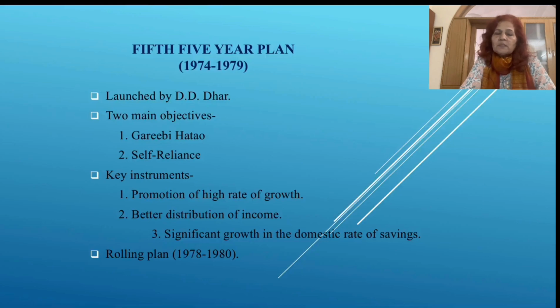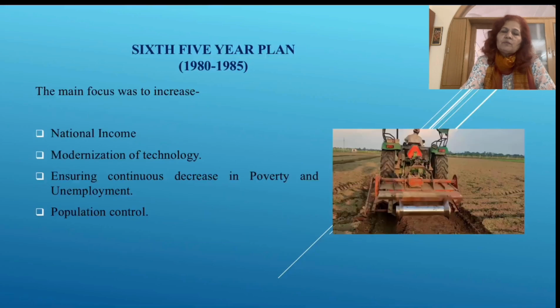And the key instruments were the promotion of a high rate of growth and better distribution of income. Third was significant growth in the domestic rate of savings, and the rolling plan 1978 to 80. So, during this fifth 5-year plan the focus was on how the rate of poverty can be reduced, and how the country can become self-reliant. That was the basic motto of this fifth 5-year plan.